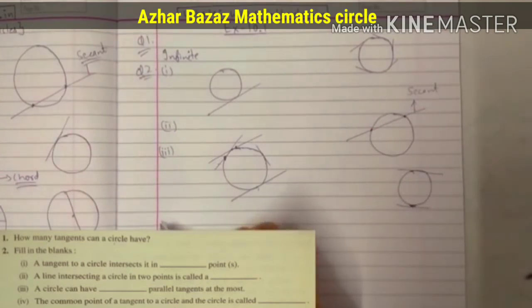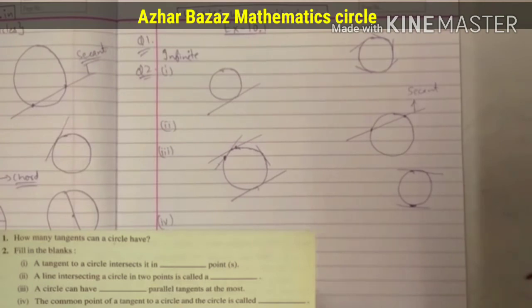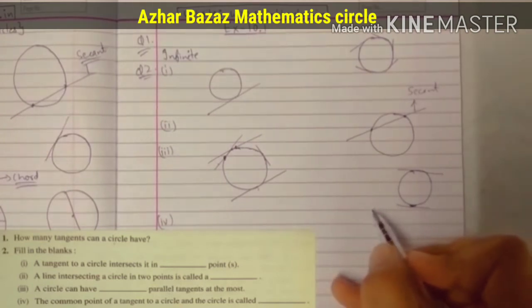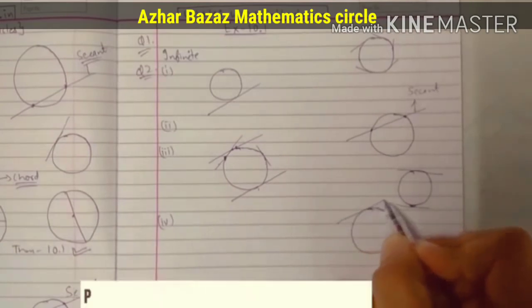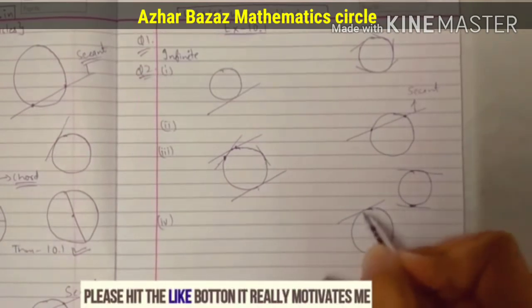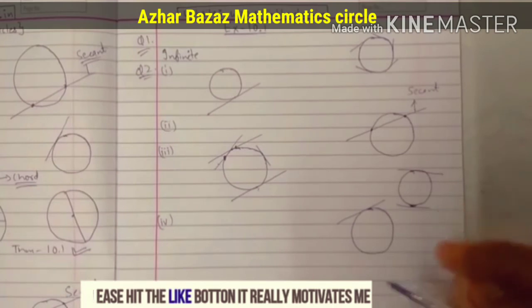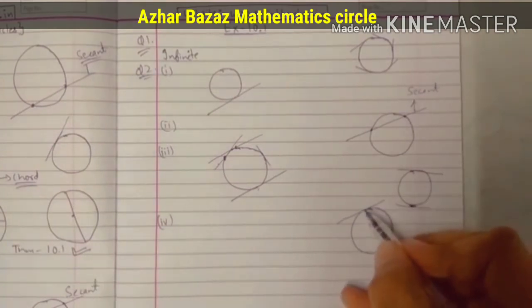A circle can have parallel tangents maximum as 2. It can't get more than 2. Remember this, students. Let me finish it, so I will make you understand fully. I am giving you examples that it has only 2 parallel tangents.